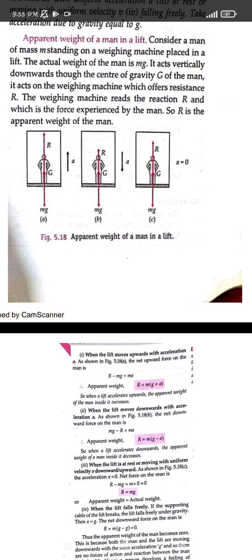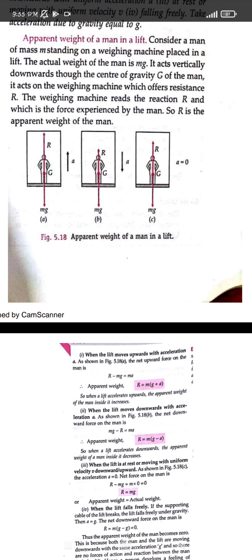Now the third condition, when the lift is at rest or in uniform velocity, not in the upward direction, not in the downward direction. As when we are waiting for the persons to enter the lift, we are in the rest condition. So here the weight will be acting in the downward direction and R will be acting in the upward direction. There is no acceleration acting on our body due to the external force, that is, no acceleration is acting on our body due to the elevator.